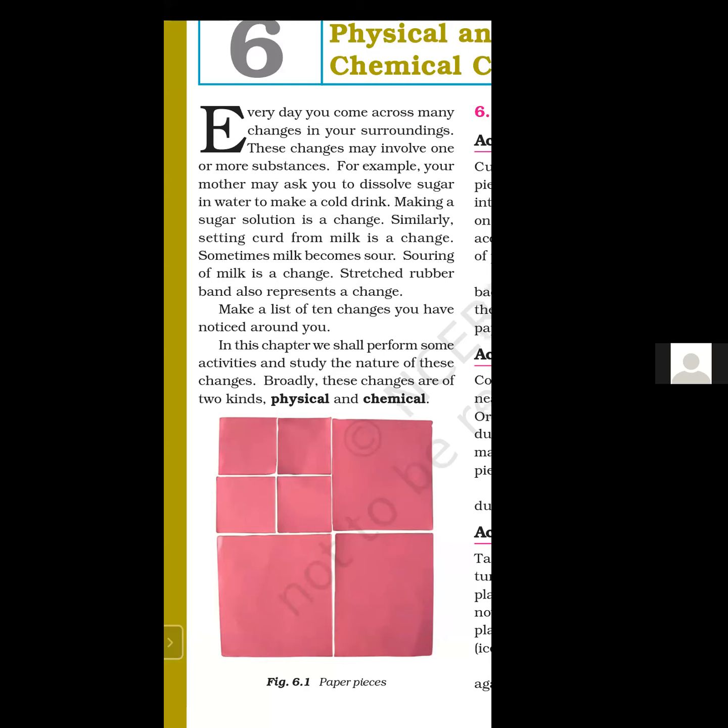Then we eat that food, and that food is breaking down into different substances. That is also known as digestion. We have previously discussed digestion during the topic of alimentary canal. So digestion is a chemical change.